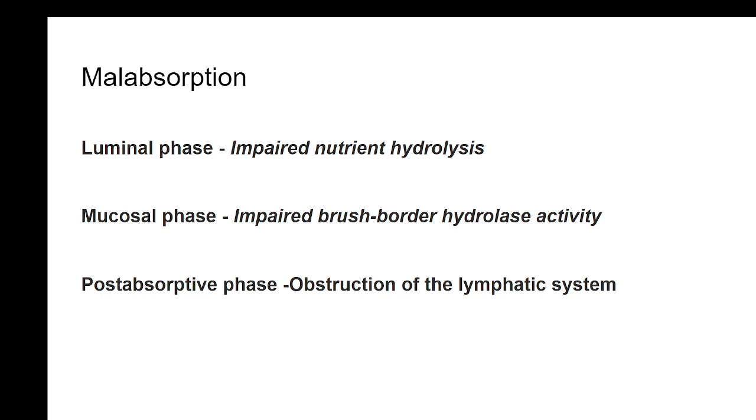Then mucosal phase is the capacity of the mucosal membrane of the intestines to absorb the substance properly. Suppose if there is an atrophy of the mucosal layer, then the absorption may not occur, and that also results in malabsorption, and such malabsorption disease conditions are considered as the mucosal phase malabsorption conditions. And then the post-absorptive phase, if the absorbed substance cannot reach the system properly through the chylous system, then it's the obstruction, this post-absorptive phase of malabsorption.